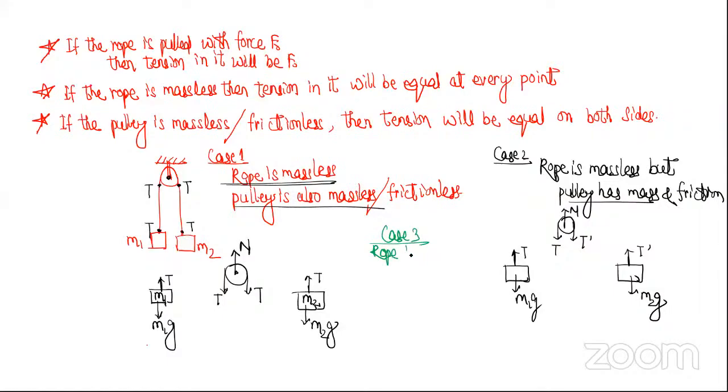Rope has mass, pulley also has mass and friction. Pulley also has mass and friction. अच्छा, अब देखो हर जगह पे टेंशन अलग हो जाएगा. यहीं पे मान लो टेंशन T1, here it will be tension T2, here it will be tension T3, here it will be tension T4.